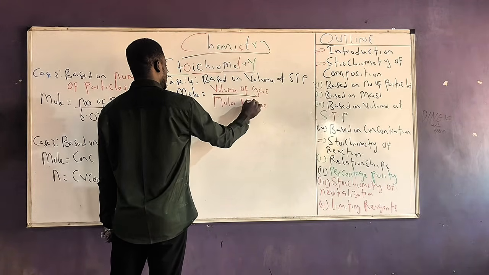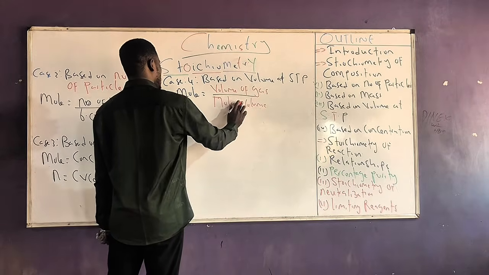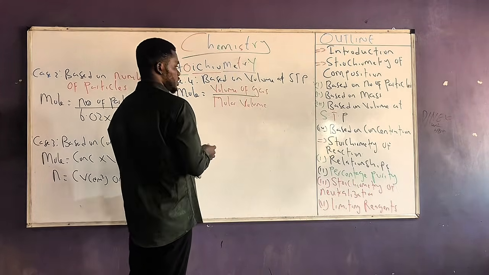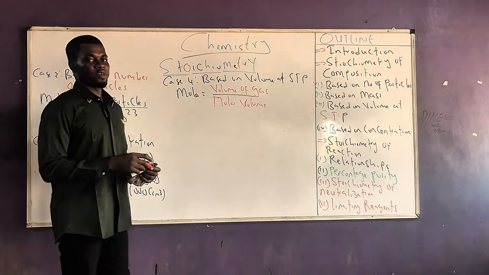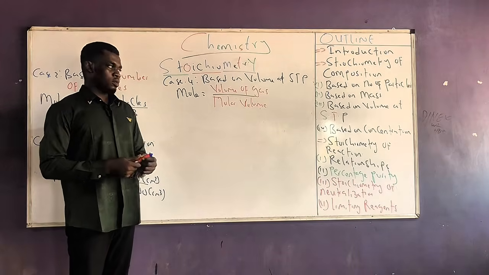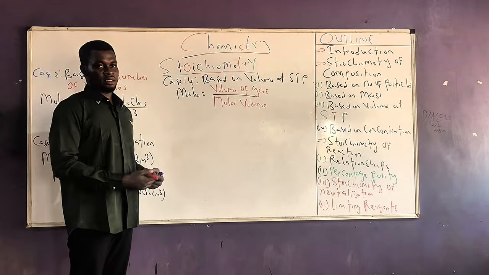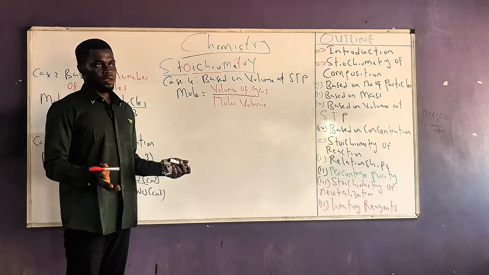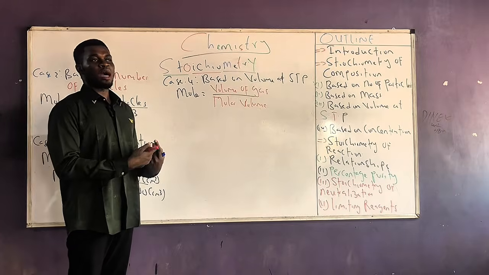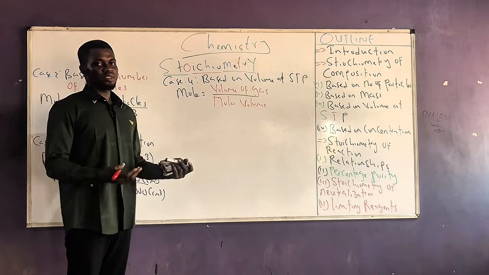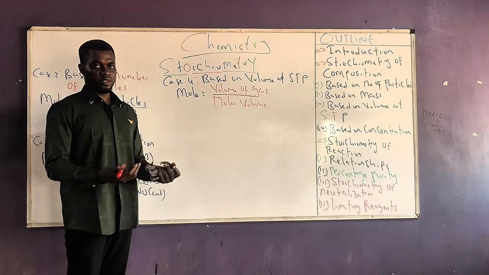Now remember, we introduced a concept before, which is molar mass, and we said the molar mass is the mass of every 1 mole of a substance. So what about the molar volume? The molar volume becomes the volume of 1 mole of a gas at STP. Very easy. So unlike molar mass, where we have to calculate it, for the molar volume, we don't need to determine it. It is a constant.